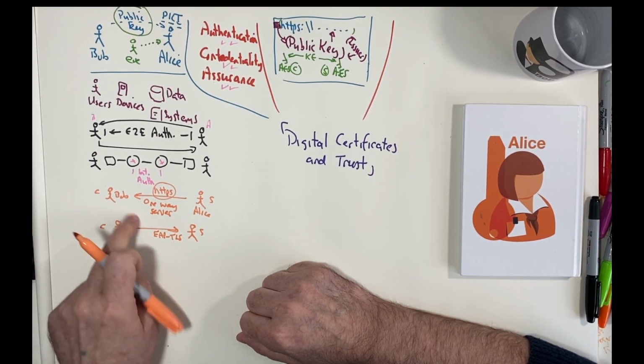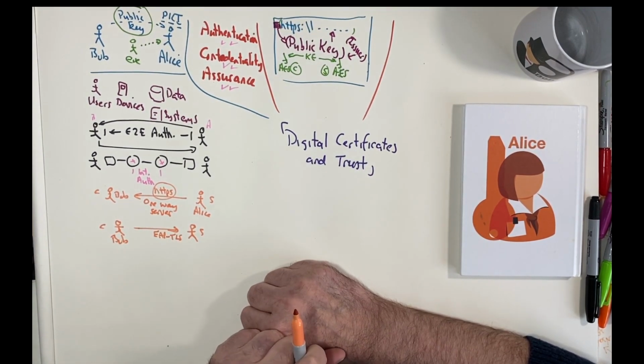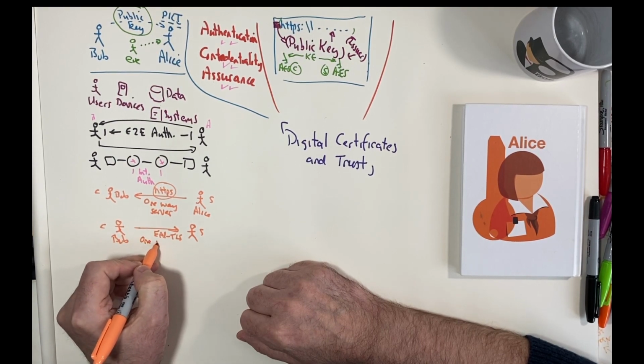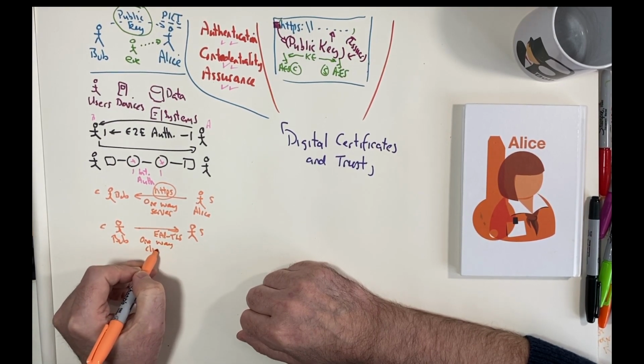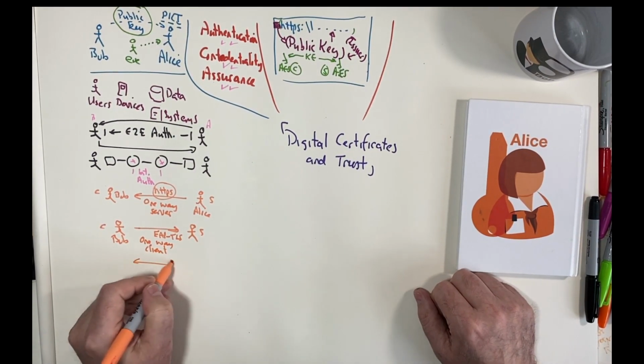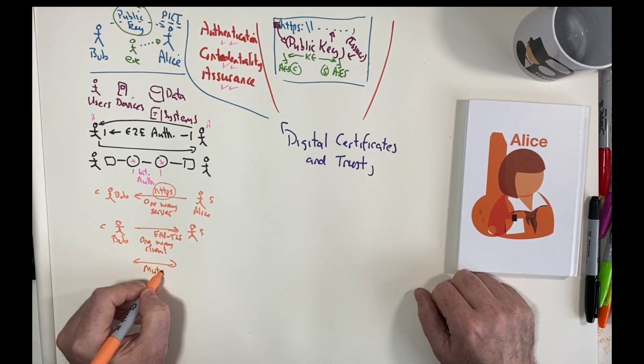It's also used with devices, where devices can prove themselves to some service. So this is one-way client authentication. And then the final way is mutual authentication.